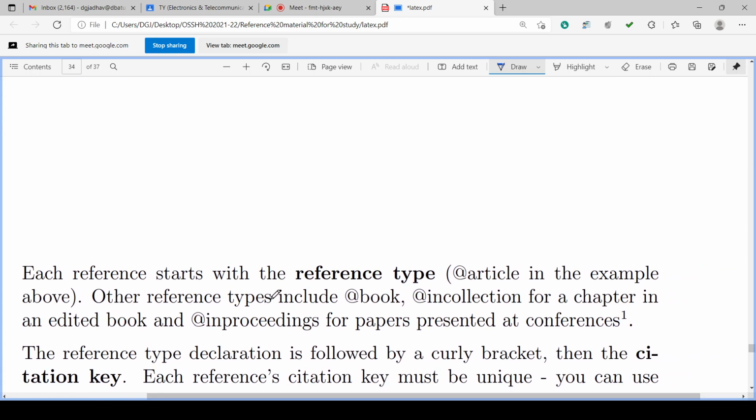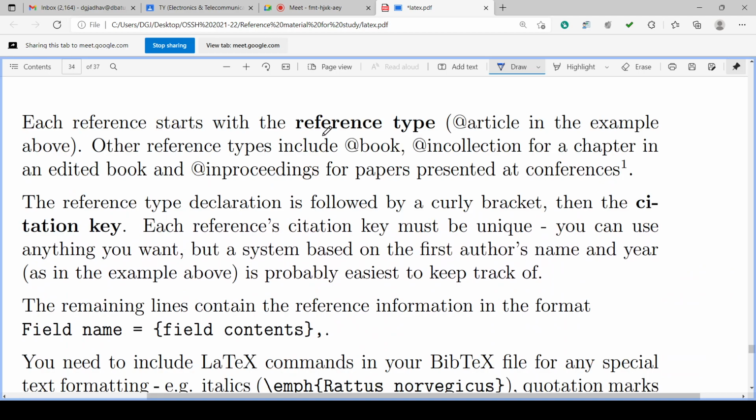Okay. So each reference starts with the reference type. Maybe @article in this example above. Other reference types include the book. If you are taking from the article, it is @article. If you are taking the reference from a book, then we write @book. Then collection: sometimes there are conferences and there will be proceedings or collections.